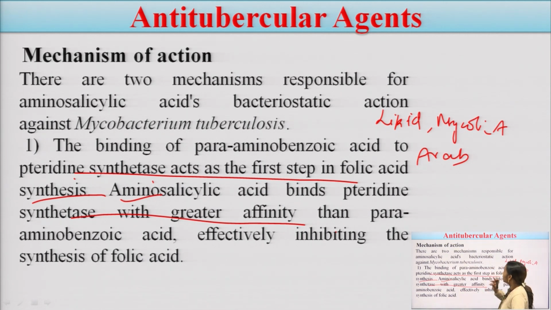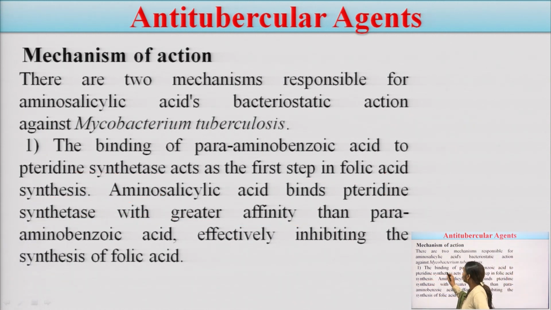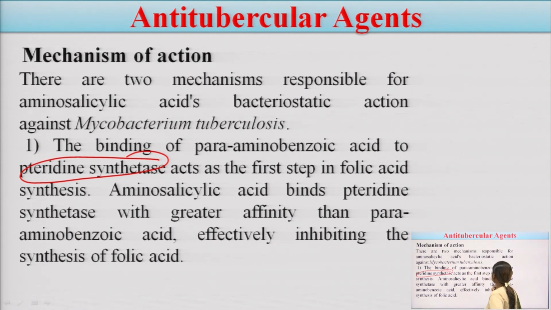How? Because one of the main enzymes which acts for the synthesis of folic acid is pteridine synthetase. To this pteridine synthetase, normally para-amino benzoic acid is going to bind. This para-amino benzoic acid is present in the Mycobacterium tuberculosis. When para-amino benzoic acid binds with pteridine synthetase, the synthesis of folic acid will take place, and when the synthesis of folic acid takes place, what will happen? The synthesis of the Mycobacterium cell wall occurs.